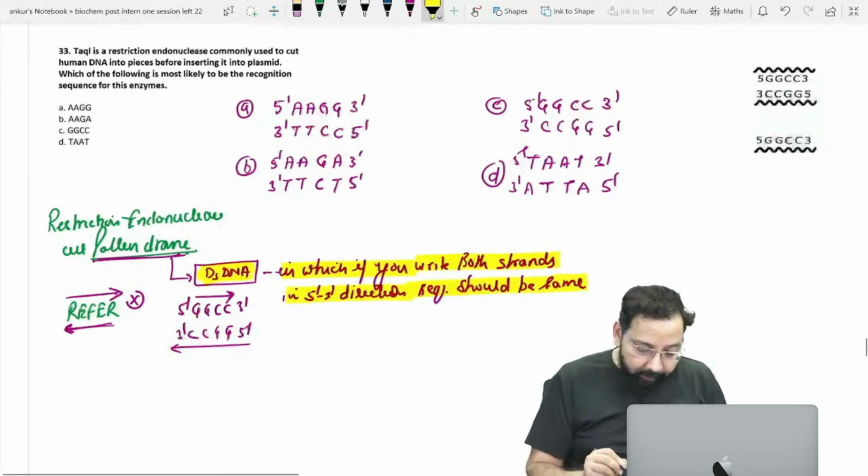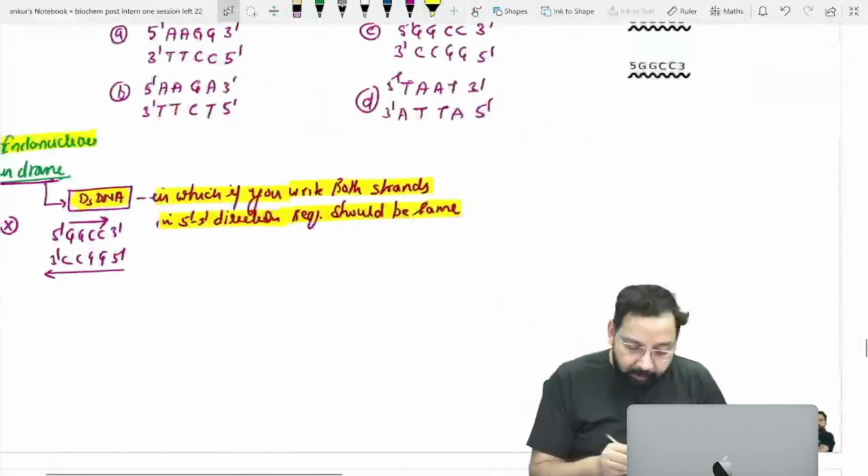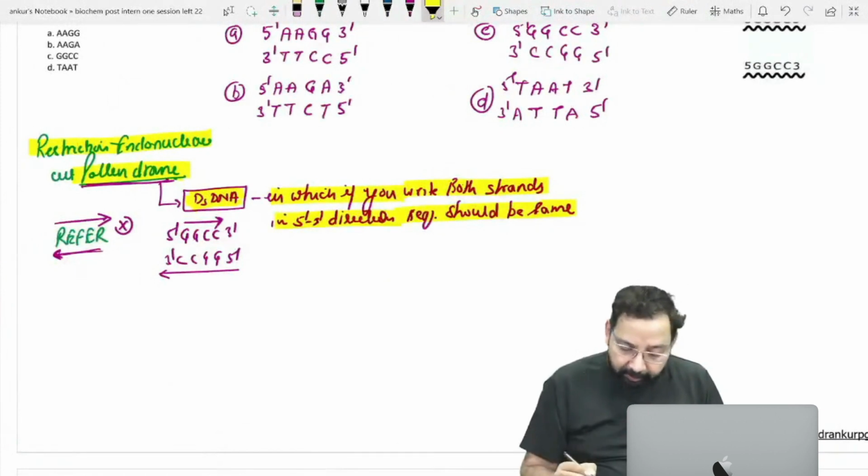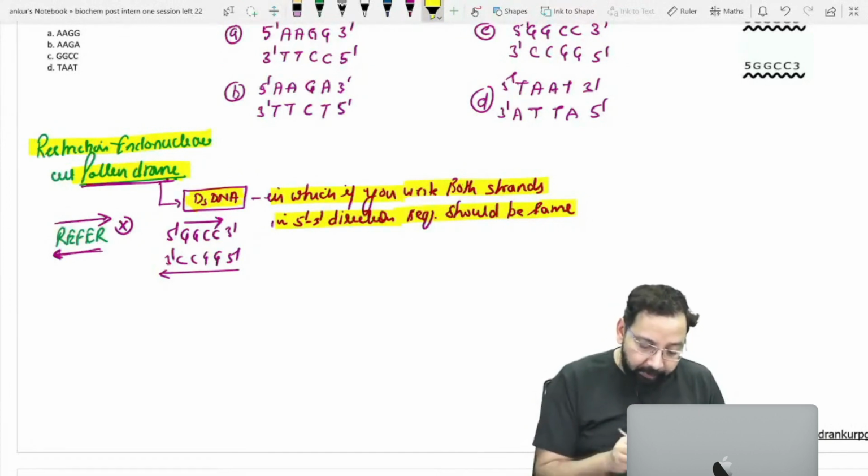So this is restriction endonuclease. A palindrome is a double stranded DNA in which, if you write both strands in 5 to 3 direction, the sequence should be the same.